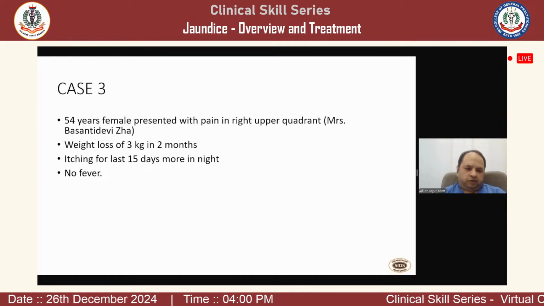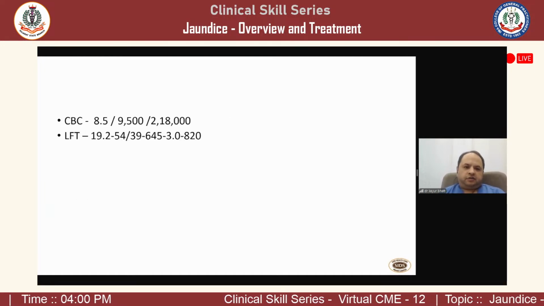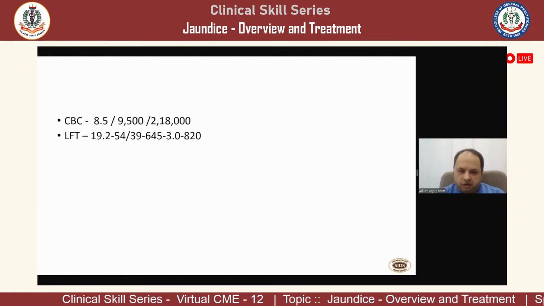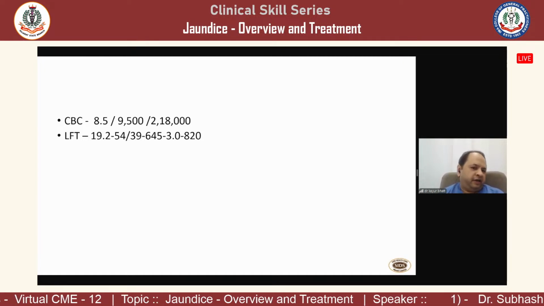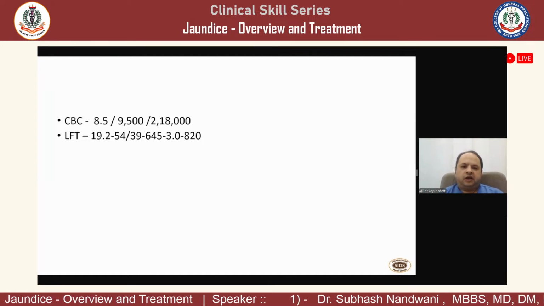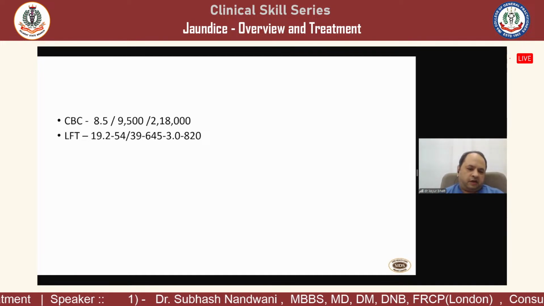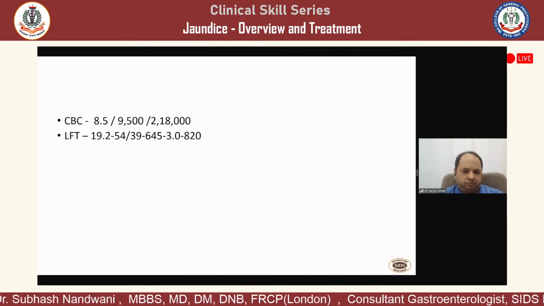There is no fever. Same investigations, results are different. Count is okay, but HB is a little less. WBC normal, platelet normal, bilirubin is extremely high, 19.2, OTPT near normal, alphos is high, and GGT is very high. So this particular LFT itself suggests that most likely it is a malignant biliary obstruction.